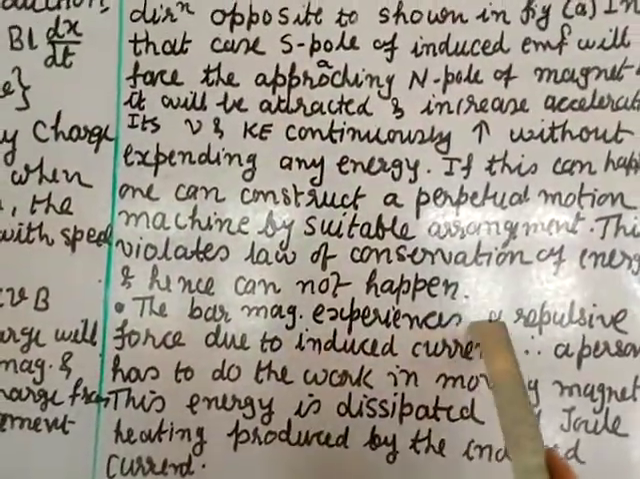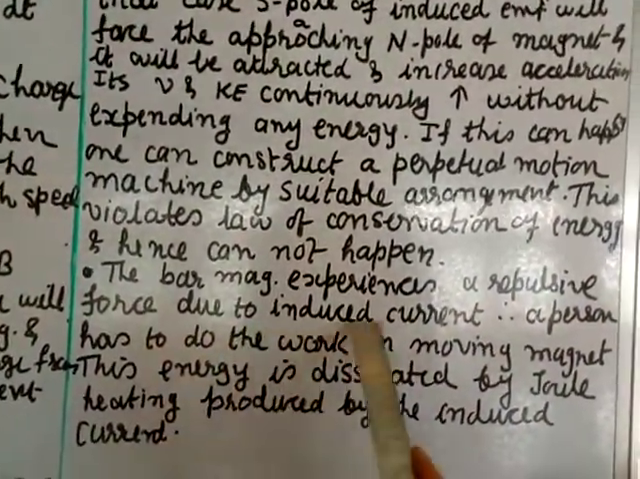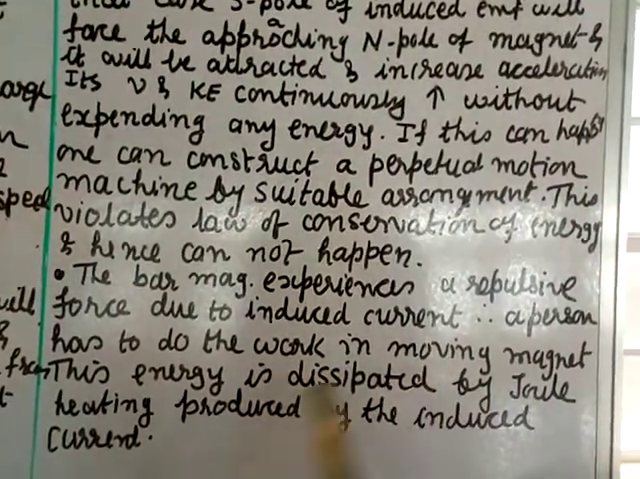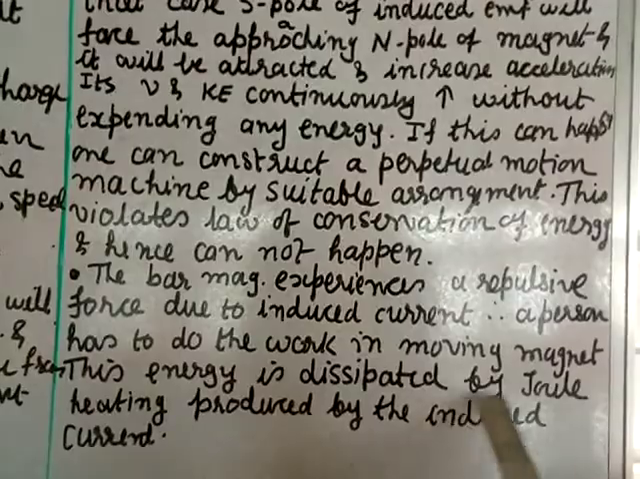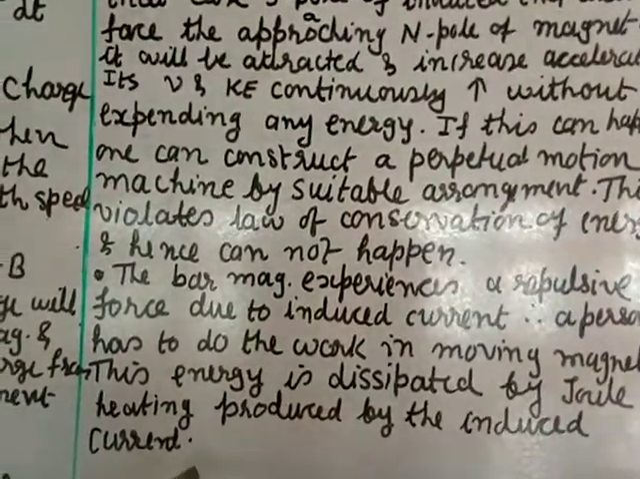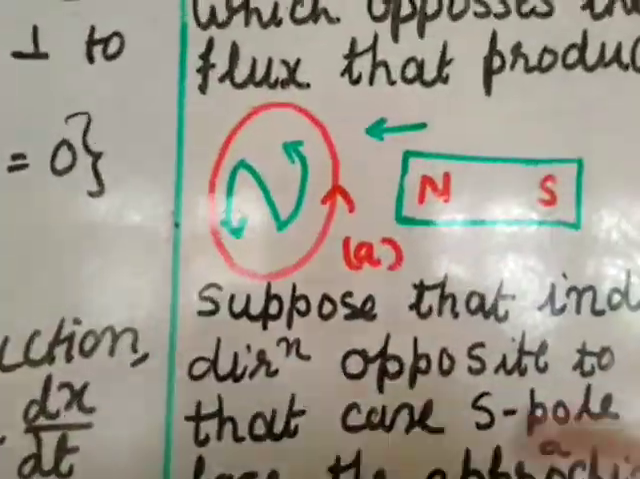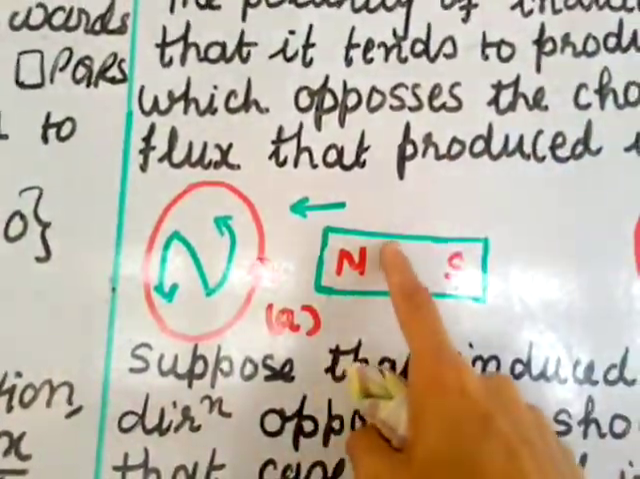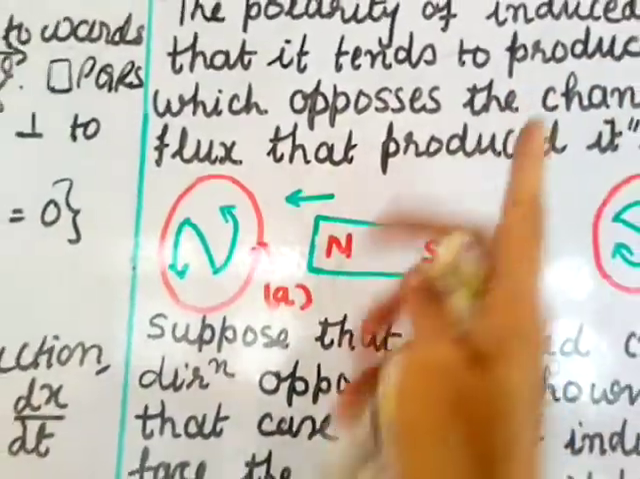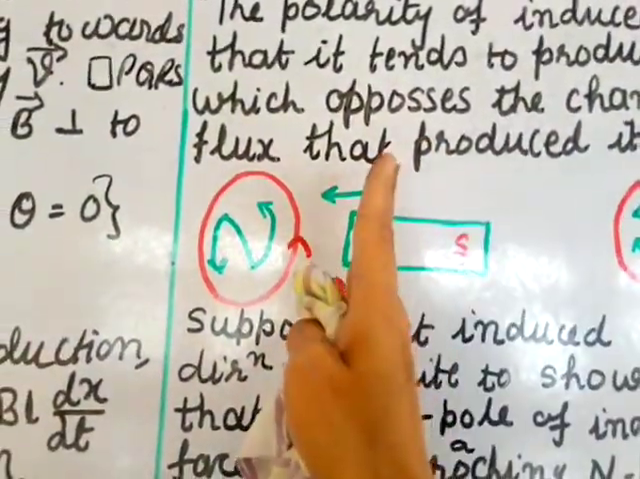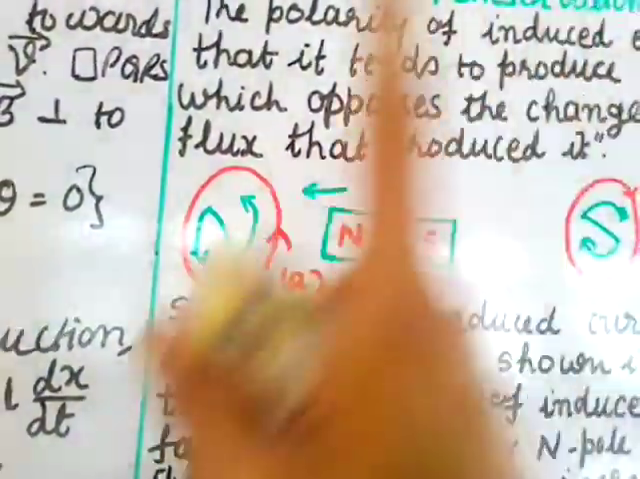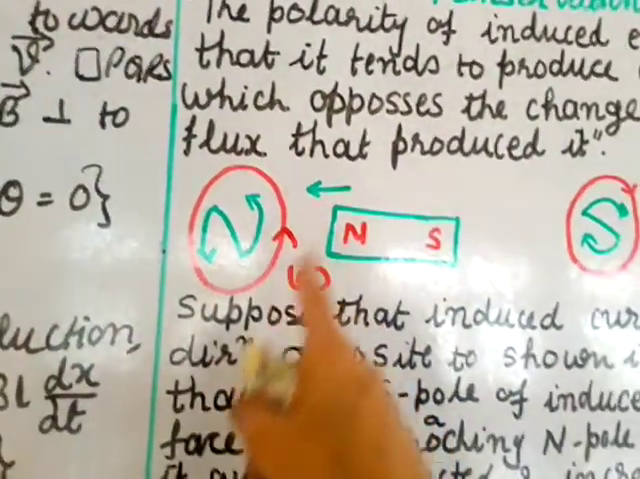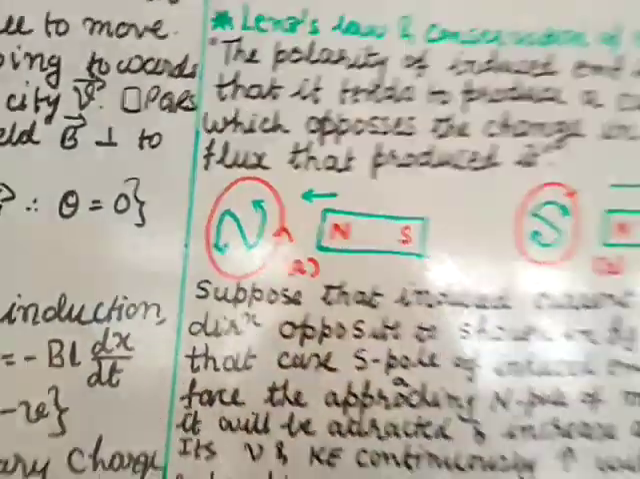The bar magnet experiences a repulsive force due to induced current. Therefore, a person has to do the work in moving the magnet. This energy is dissipated by Joule heating produced by the induced current. So what they are saying is that if this is the north pole of the bar magnet, it is opposing as I bring it closer. That means you have to do some work to bring it closer, and that energy is converted into EMF and Joule heating.